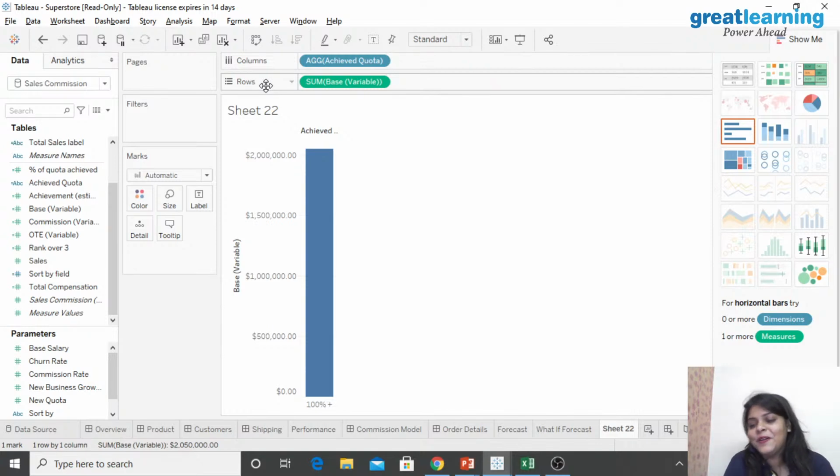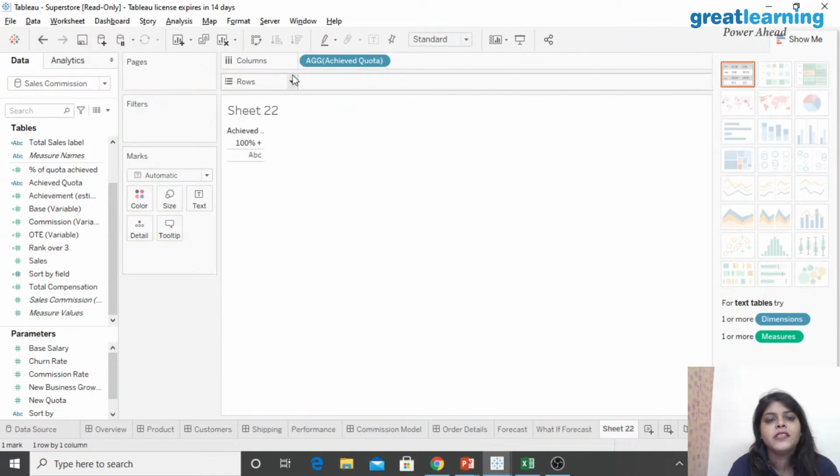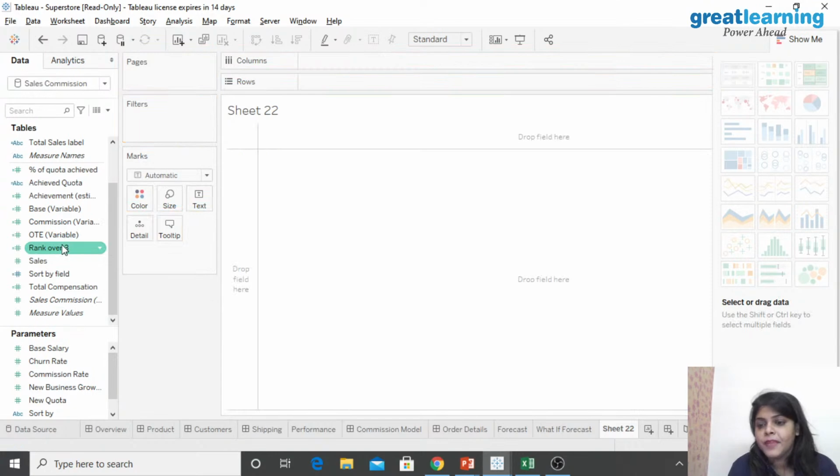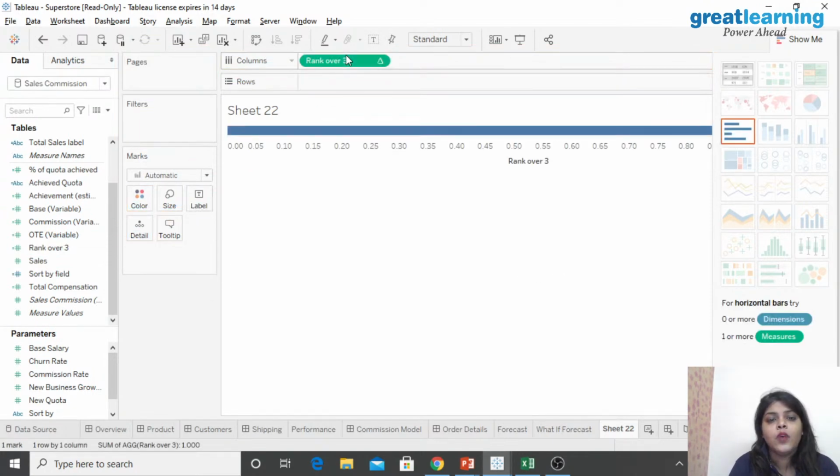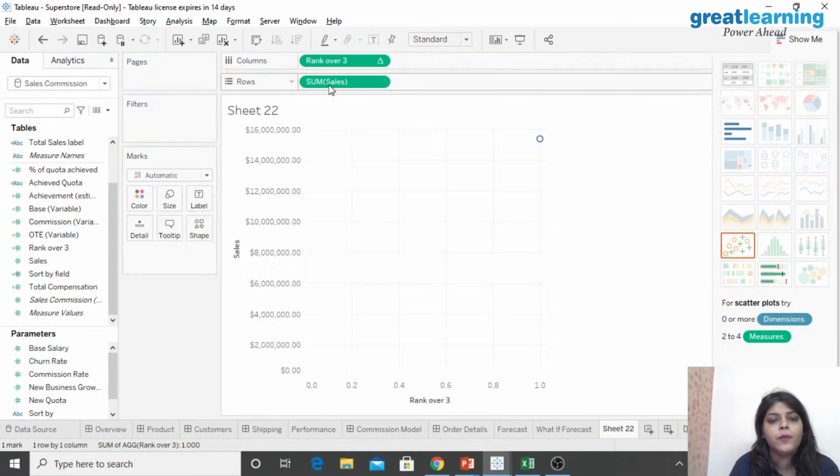So what are the things you have here? You have columns and you have rows. Maybe you can change this particular column, and you can change the rows. What you need to do is just drag it and drop it. Can you see how easy it is to work with? You can just drag anything you want and drop it, maybe here. Anything you can do just by drag and drop. This is pretty useful, and this is something I really like about Tableau.